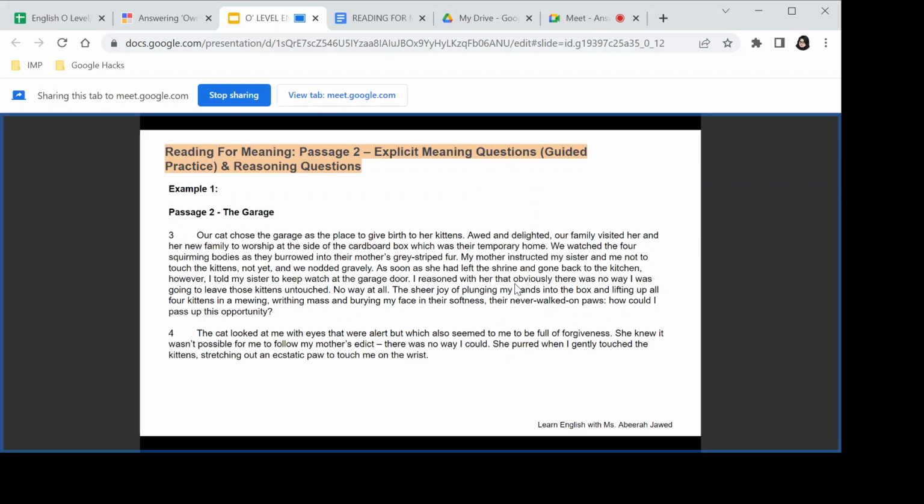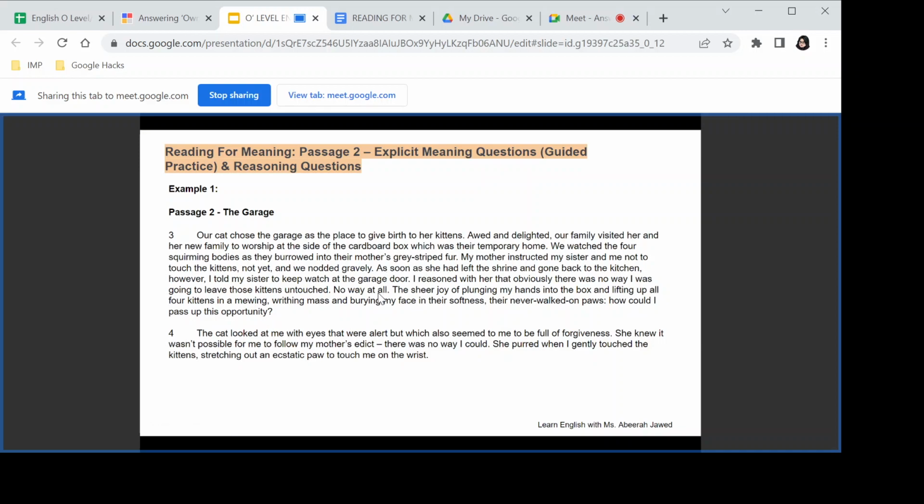I reasoned with her that obviously there was no way I was going to leave those kittens untouched. No way at all. The sheer joy of plunging my hands into the box and lifting up all four kittens in a mewing, breathing mass and burying my face in their softness. How could I pass up this opportunity?